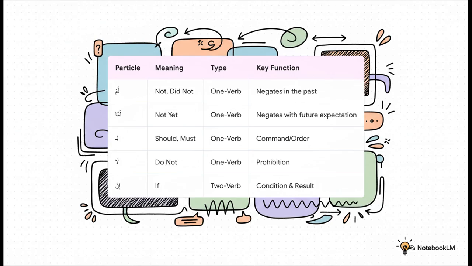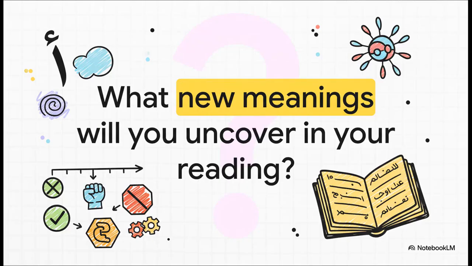And then you have the big one, the connector in, which creates that awesome if-then structure by linking a condition directly to its result. So, from now on, when you're reading Arabic, keep your eyes peeled for these little particles. They might be small, but their impact is absolutely huge. The real question is, now that you know how to spot these mood changers, what new layers of meaning and precision are you going to uncover in your own reading?